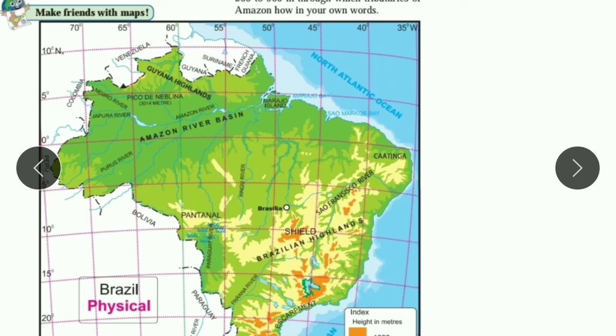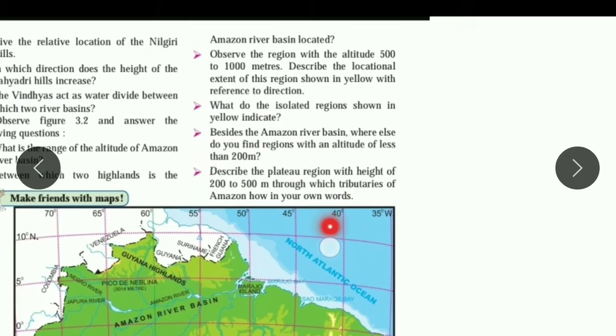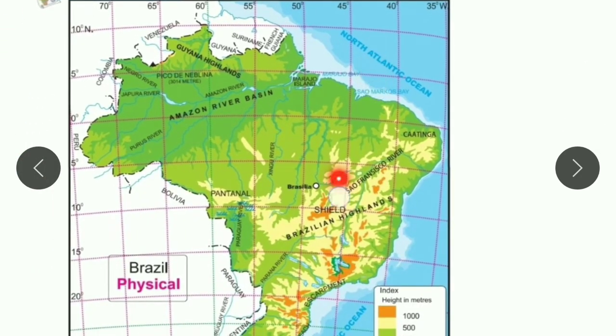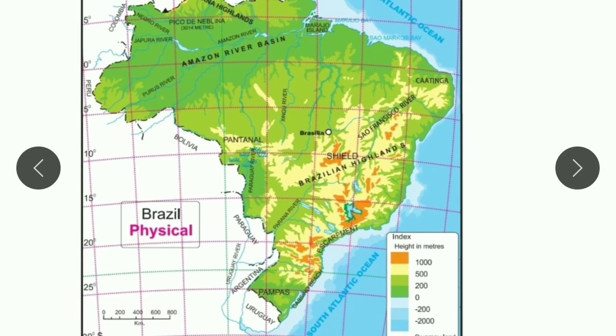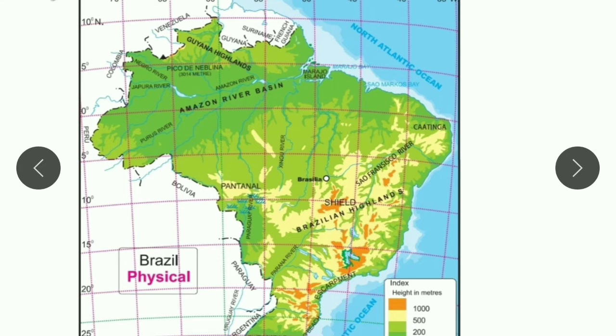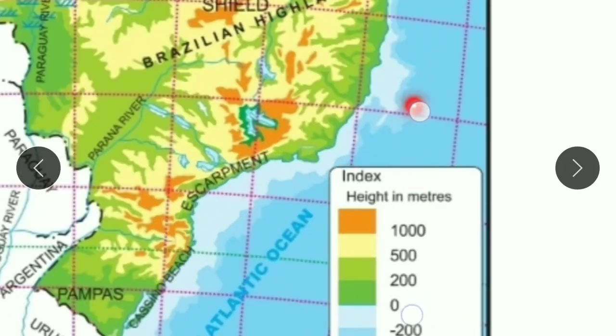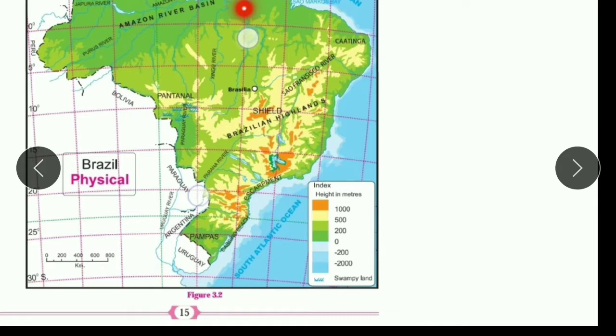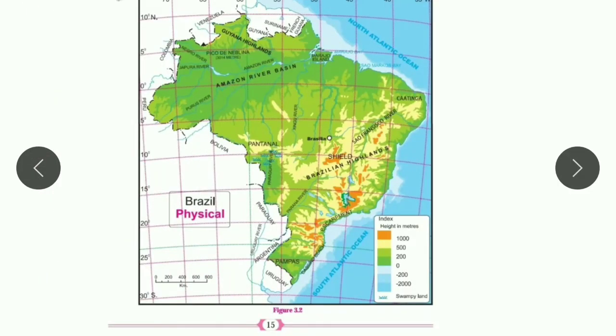The next question: besides the Amazon river basin, where else do you find regions with an altitude of less than 200 meter? The range of the Amazon river basin is 0 to 200. Is there any other region having the same altitude?